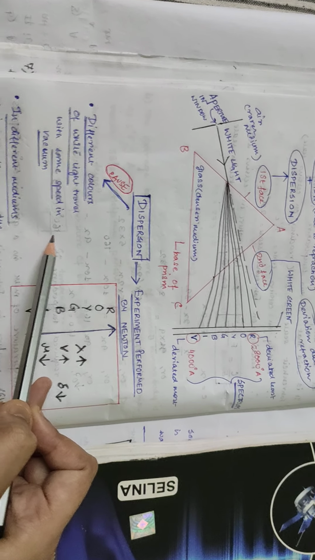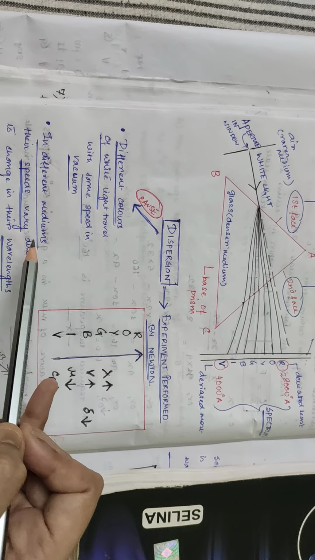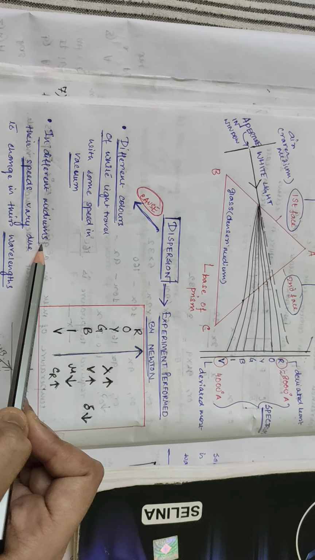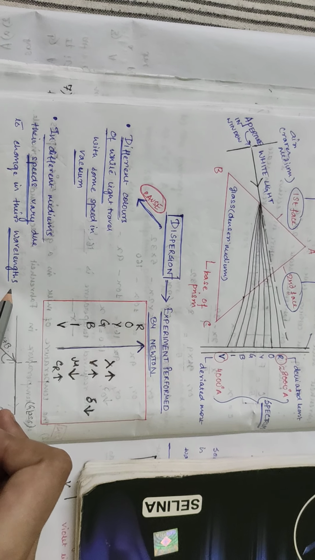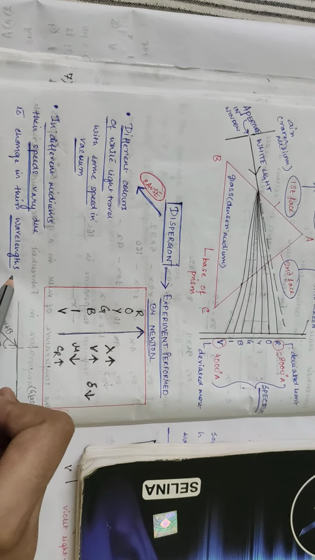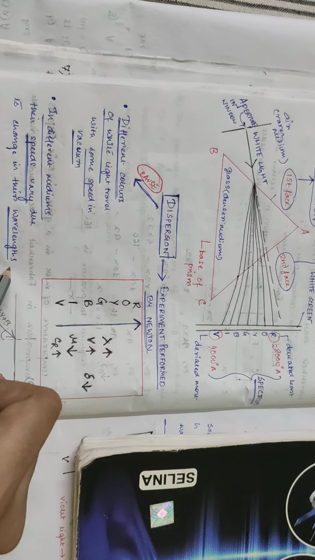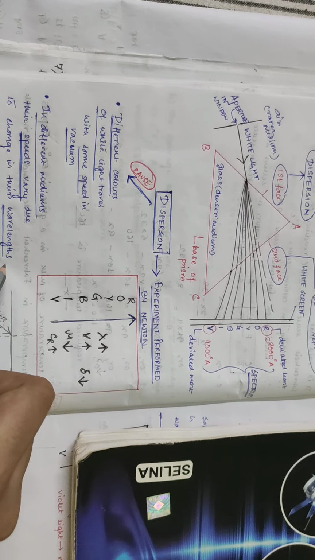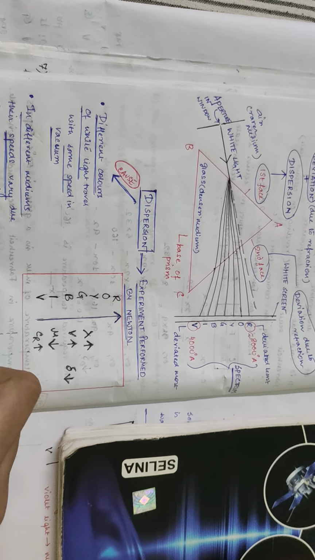But when light travels from one medium to another, in different mediums, their speeds vary due to the change in the wavelengths of the different colors of light. That means white light is a polychromatic light. What does it mean?